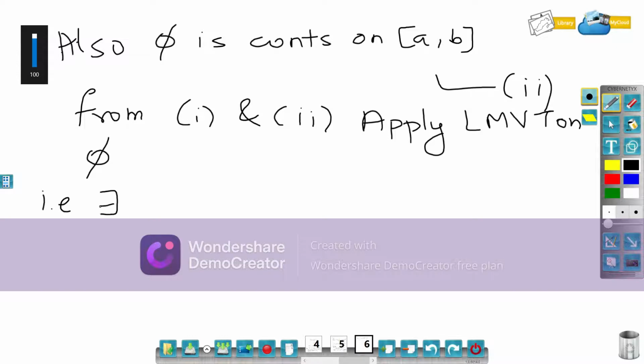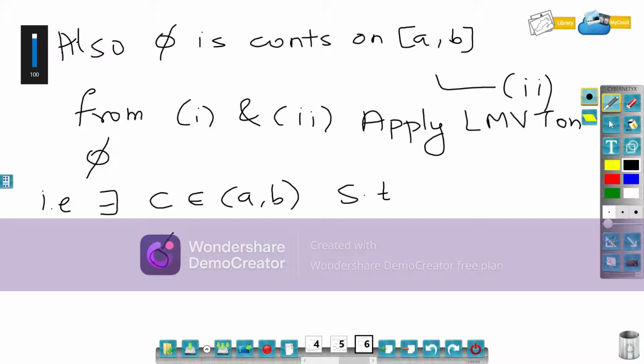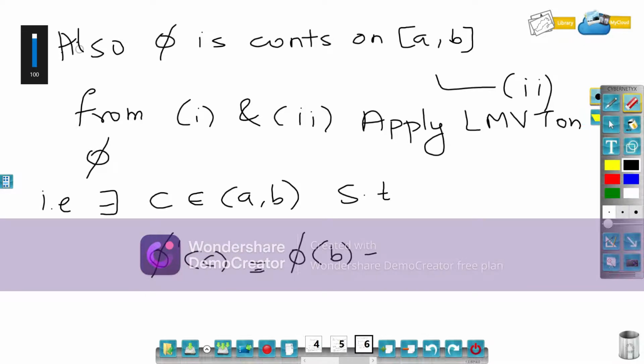Before that, let me say phi is differentiable, so phi dash x is equal to f dash x minus g dash x, but f dash and g dash are the same, so this implies 0.